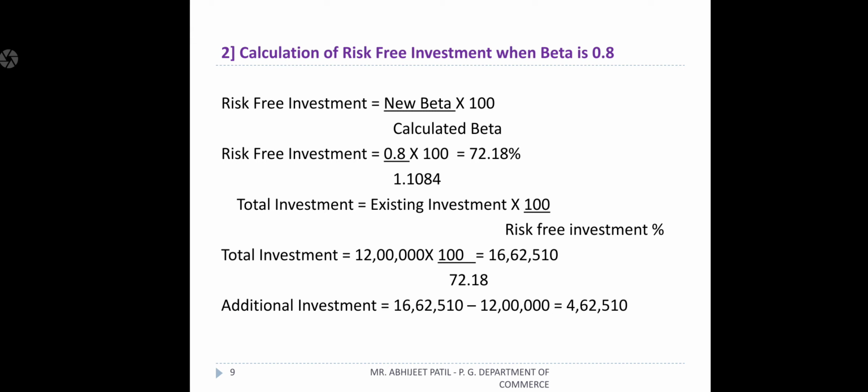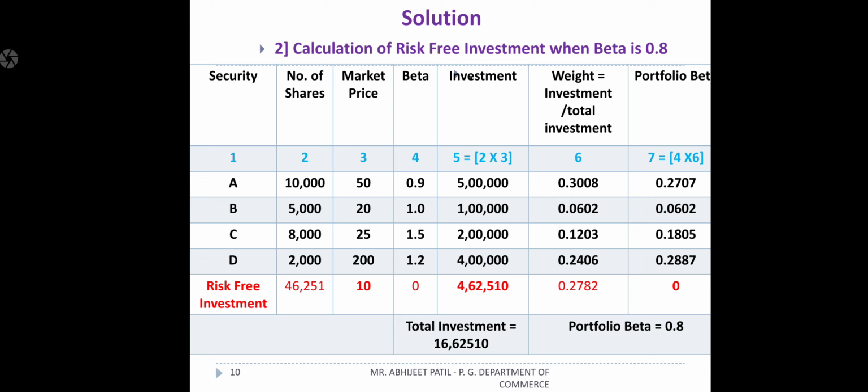When the beta is given, how do we find the investment? New beta divided by calculated beta of the existing one, as a percentage. Divide with the existing to get the additional investment. Put that additional investment in the 0.8 condition and find the beta. Beta for risk-free always take 0. Market price you can assume 10 for risk-free investment, and you will get the number of shares. Reverse calculation: instead of investment divided by market price, you get the number of shares and multiply with your columns. You get total investment, weight, and portfolio beta. The answer should and must come to the given condition, that is 0.8 only, then only your calculation will be correct.